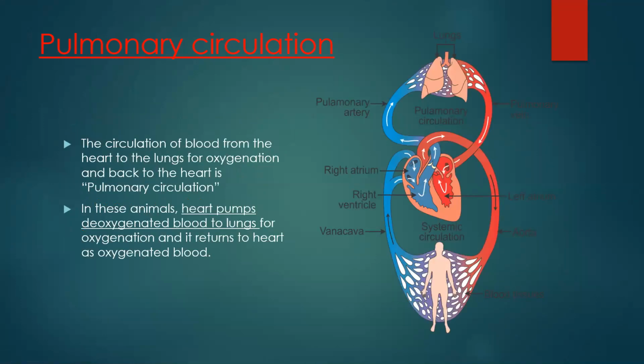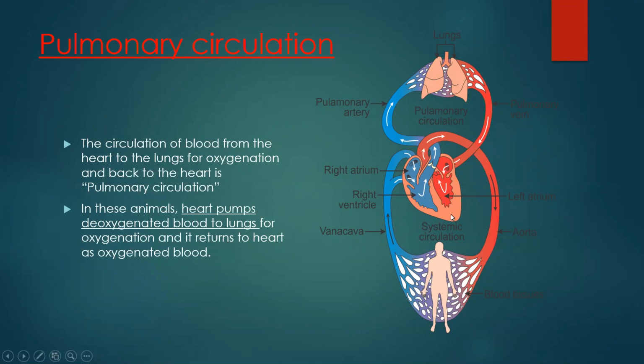Now pulmonary circulation: the circulation of blood from the heart to the lungs for oxygenation and back to the heart is called pulmonary circulation. Here you can see, as I said, mammals and birds are a good example of double circulation. Now we can see here is the heart.